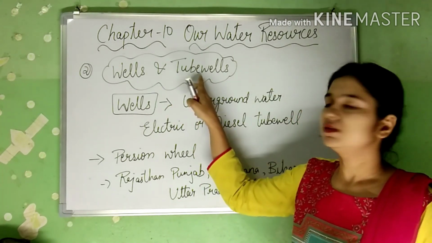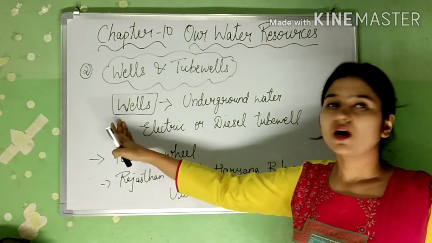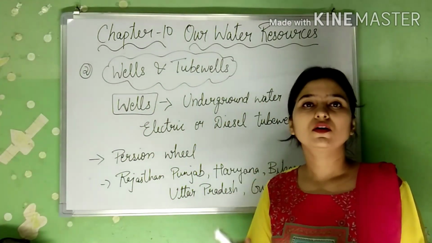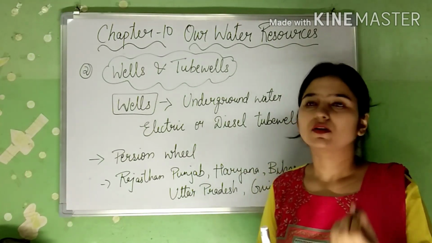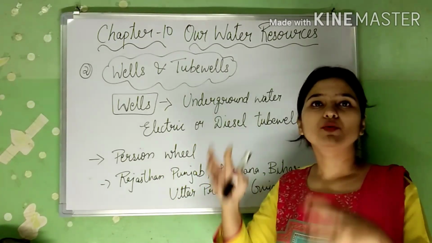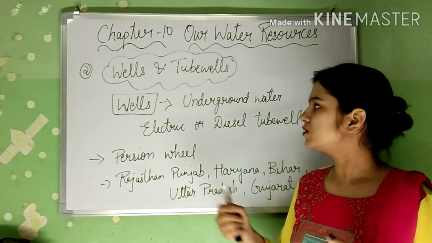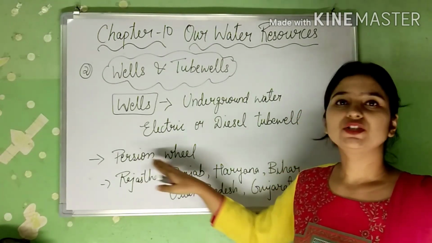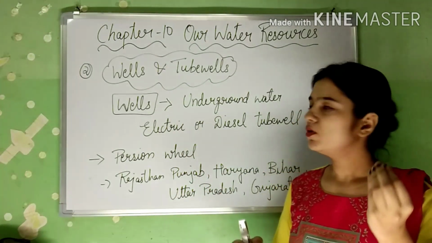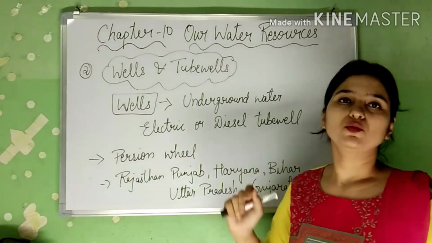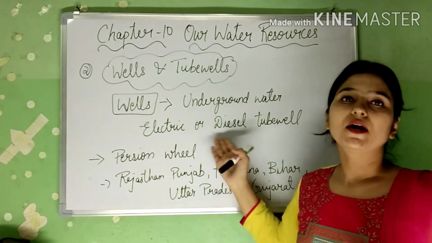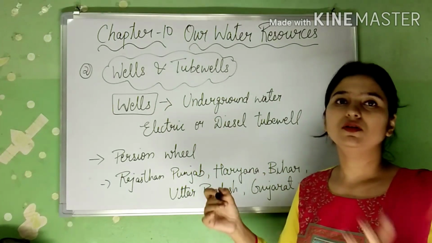The next method of irrigation is wells and tube wells. Wells are used to bring up the underground water. That means wells are dug to bring out the underground water. Nowadays we see that they use electric and diesel tube wells to get the underground water easily, because in earlier times they used the Persian wheel. The wheel was used to get the underground water from the well. But nowadays electric or diesel tube wells are used because they are easy to use and more helpful in bringing the water out.